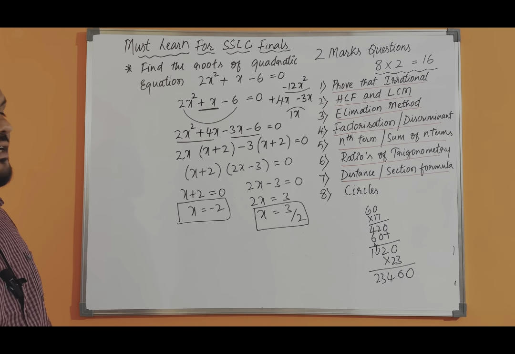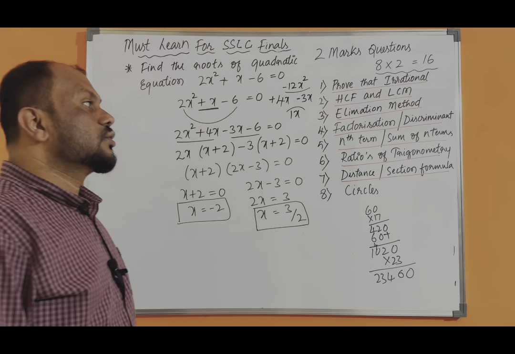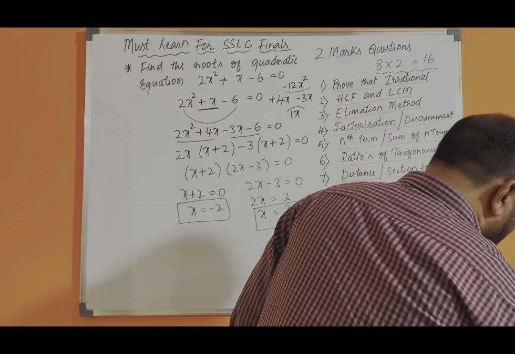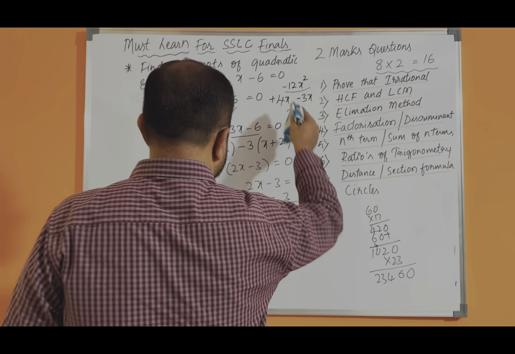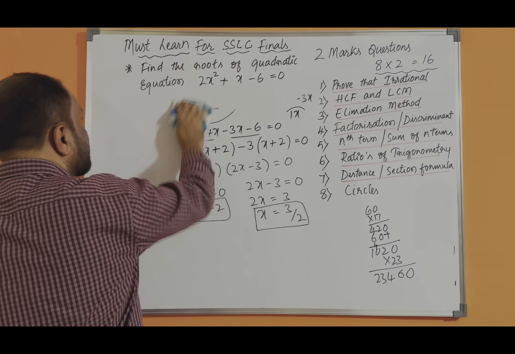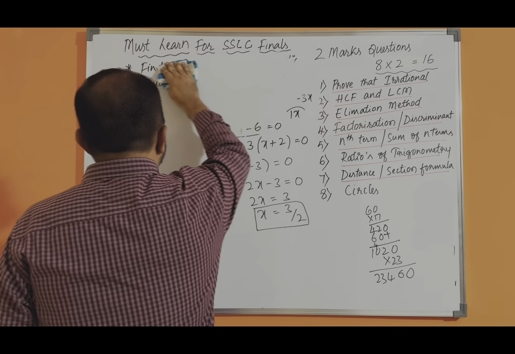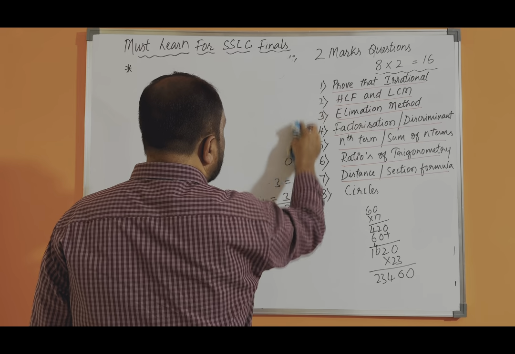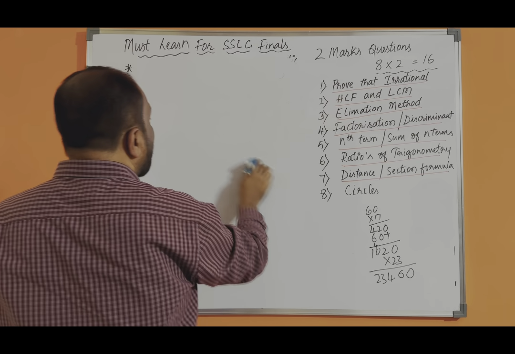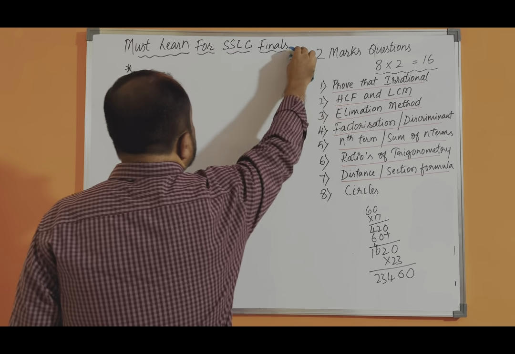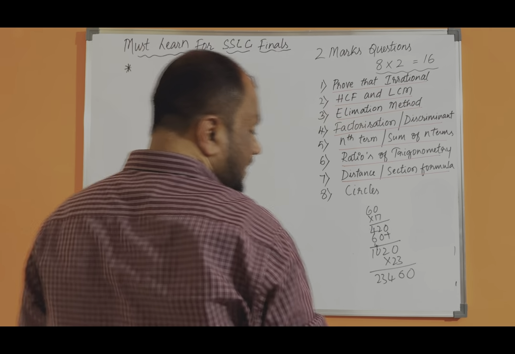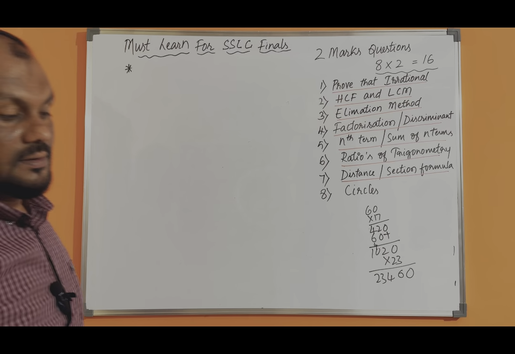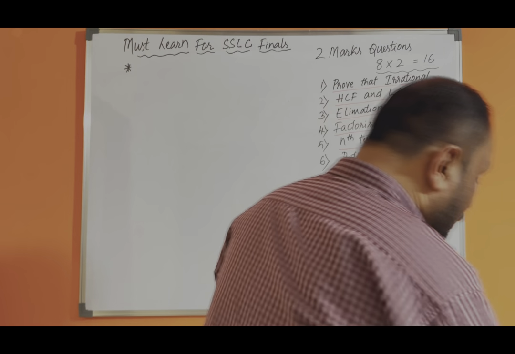So this is also one of the easiest questions where you can score 2 marks, factorization. Otherwise, if you are finding difficulty in this, to factorize and get the answer, there is one more very easy question that will be there. Find the discriminant of the given quadratic equation, and after that you have to identify the nature of root.